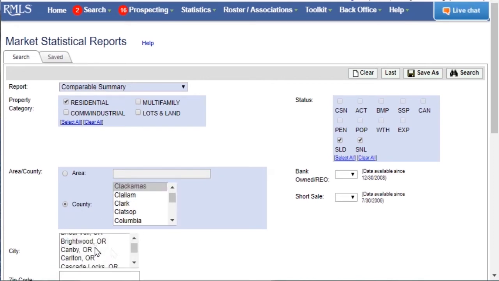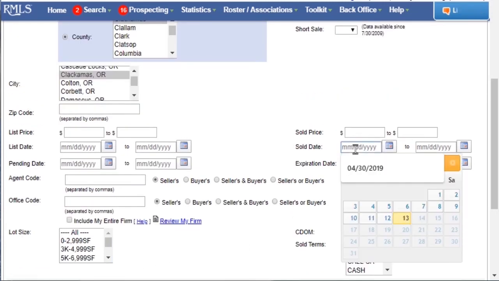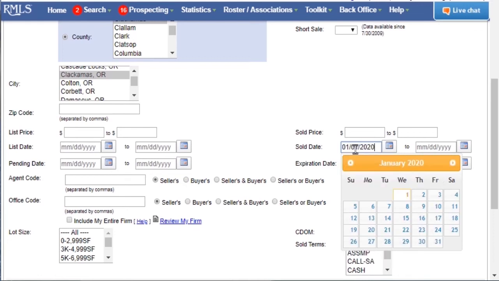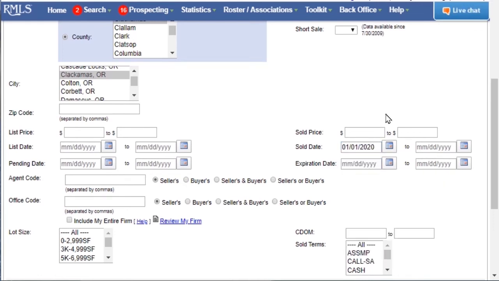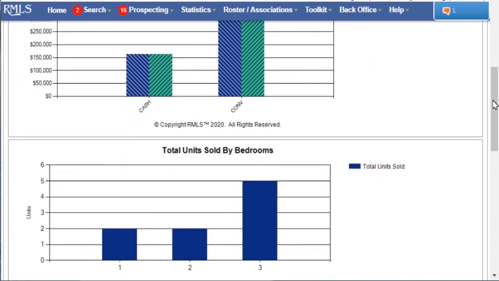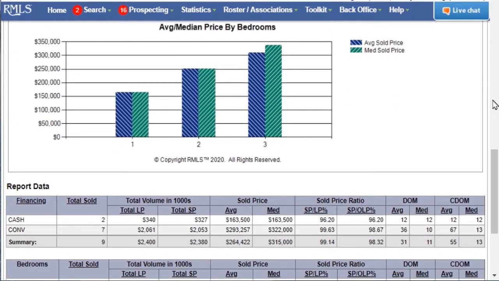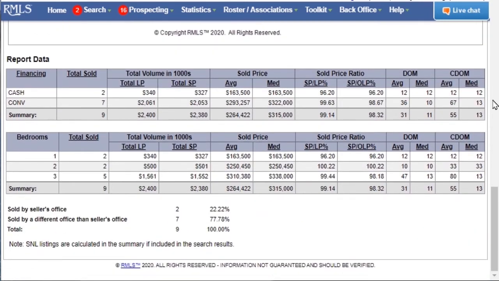For example, we can specify Clackamas County, City of Clackamas, and the property type of attached and condo. We can also specify the date range we want to search. For example, we could search year-to-date only. The report generated creates bar graphs displaying average and median price by sold terms, total units sold by bedrooms, and average and median price by bedrooms. The summary of the data used to create the graph is detailed at the bottom of the report.